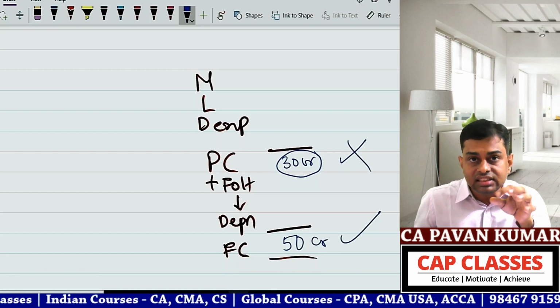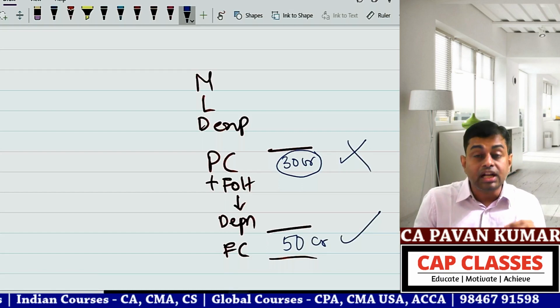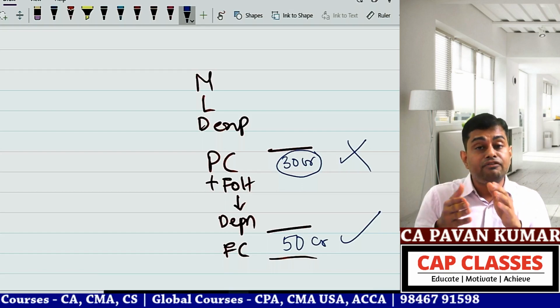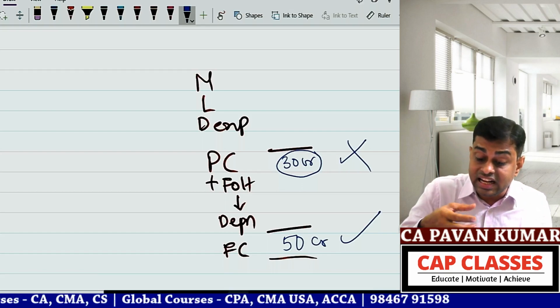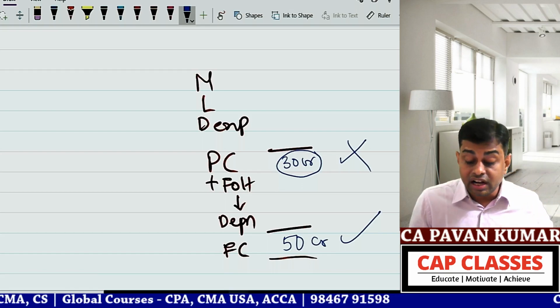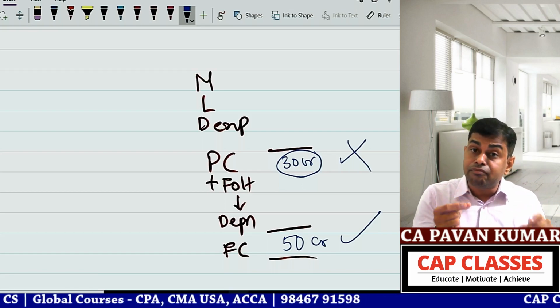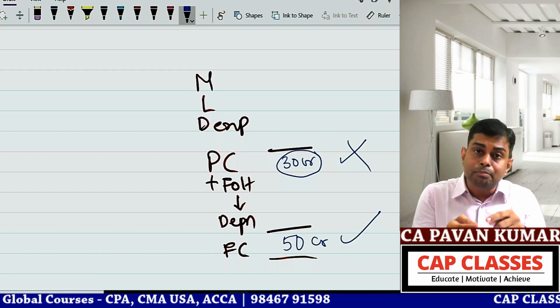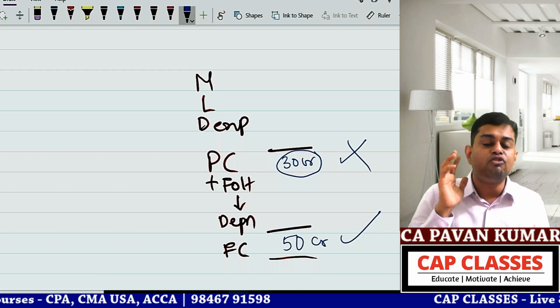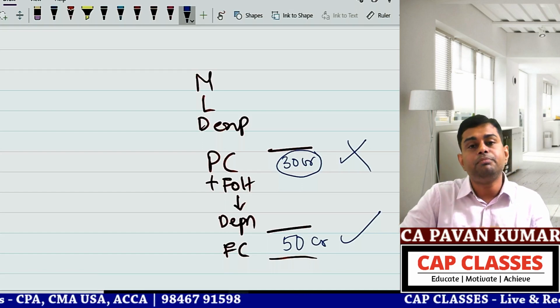So in the notes, we need to mention that since the company is running capital intensive factories, including depreciation and valuing inventory at factory cost instead of prime cost, which the company had been following hitherto, will be a better policy than the previous policy.